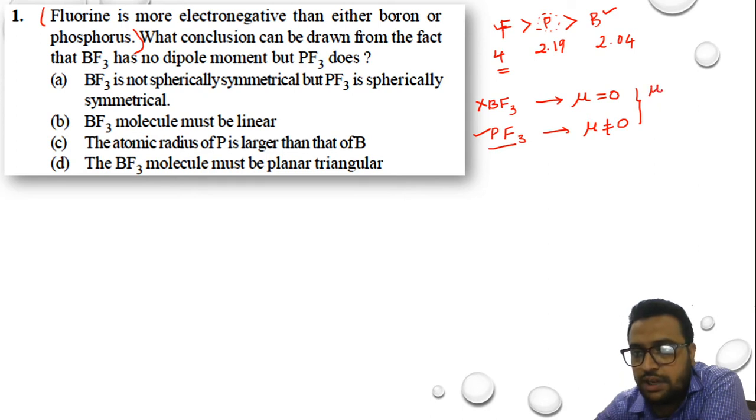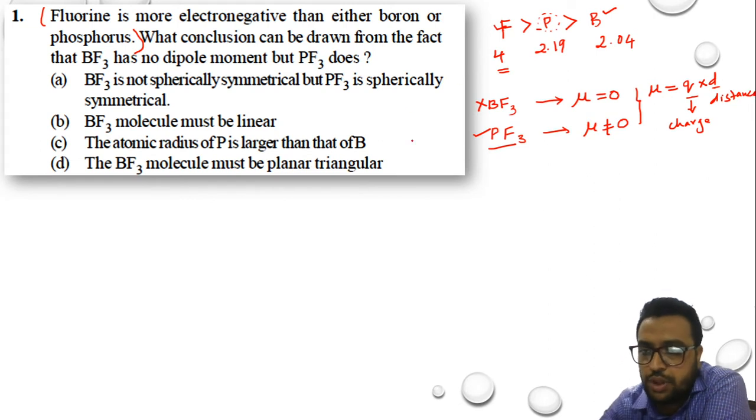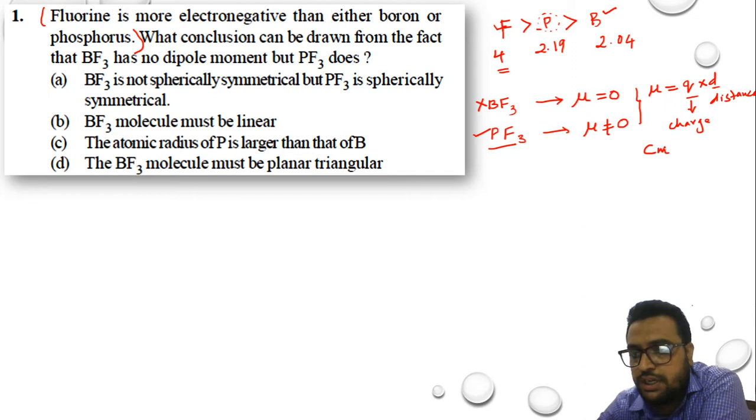The dipole moment is calculated with this formula: mu, our dipole moment, is Q into D, where Q is charge and D is distance. The SI unit for it is coulomb meter, because charge is measured in coulomb and distance is measured in meter.